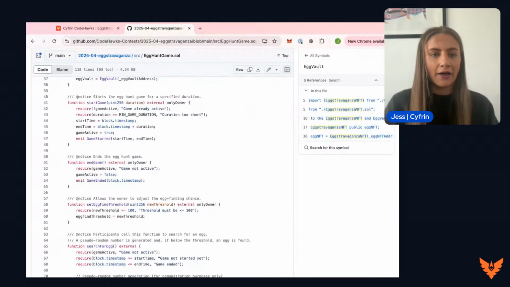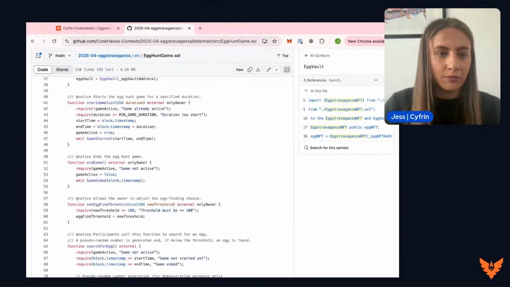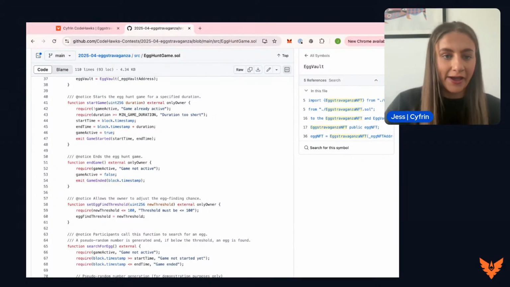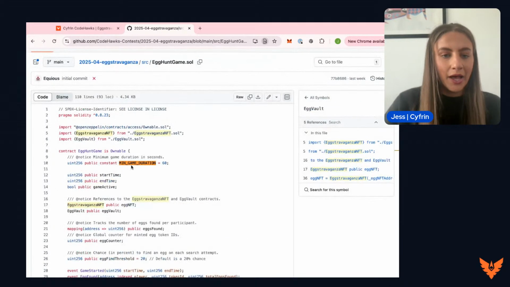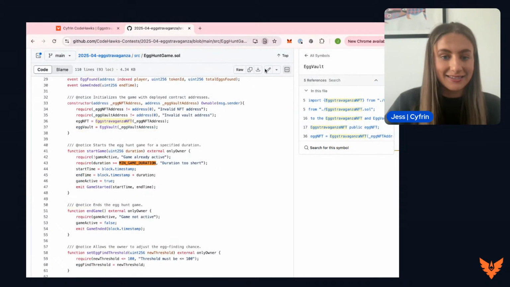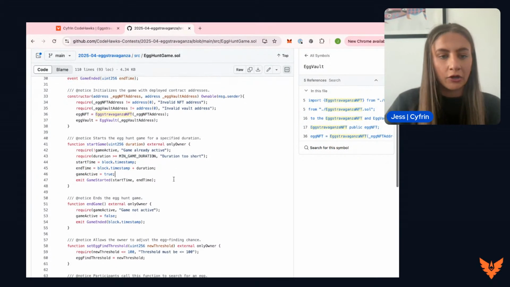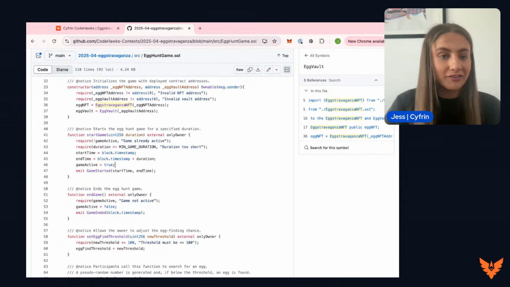Let's take a look at how this game works then. So we have the start game function. This will check that there's not a game that's already active, checking that Boolean that we defined earlier on. And we will require that the game is not too short. So we'll set a minimum game duration variable. Let's see where this was higher up. Here we go. So it's 60 seconds. So we'll make sure that the game is at least 60 seconds duration. Otherwise, it's just too short.